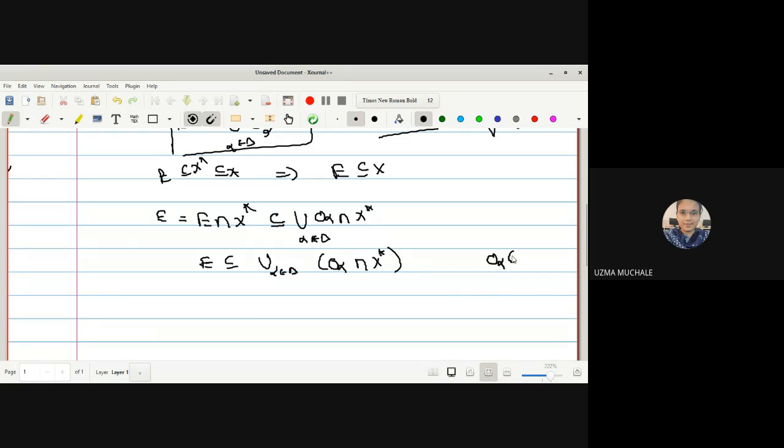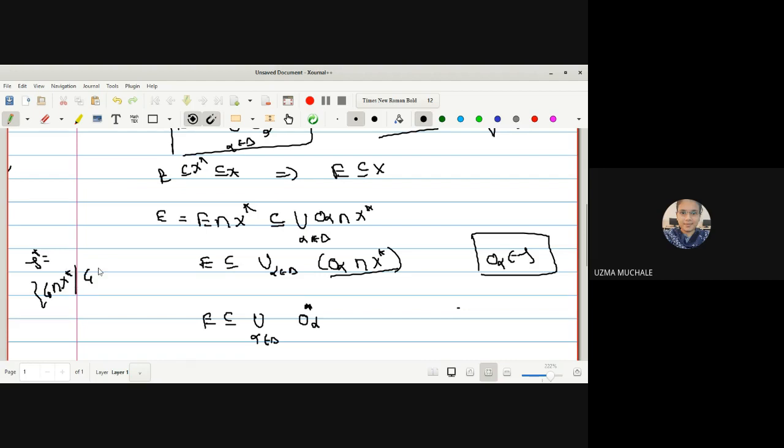What we have is O alpha belonging to tau, that means O alpha is an open set. So any open set intersection with X star, how does it look? It is a member of tau star, and we can denote it as O alpha star. Because how is tau star defined? Tau star is defined by an open set G from tau intersection with X star.